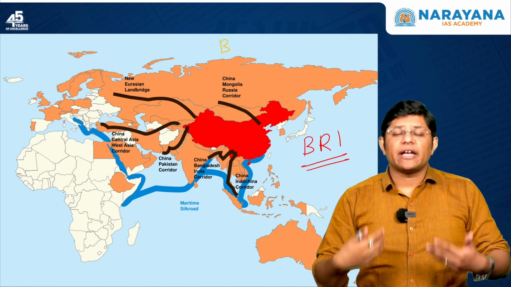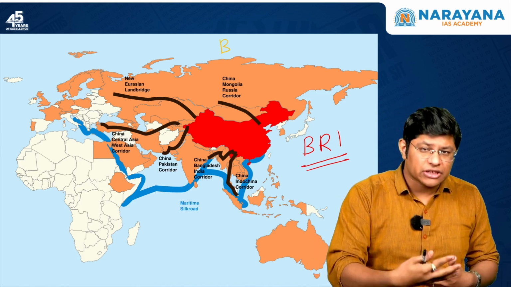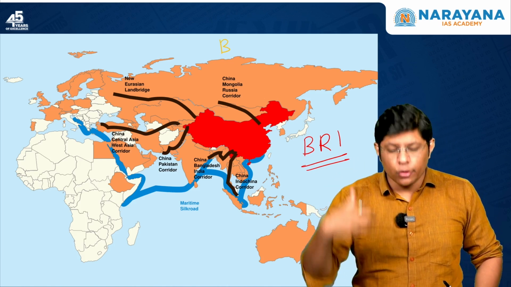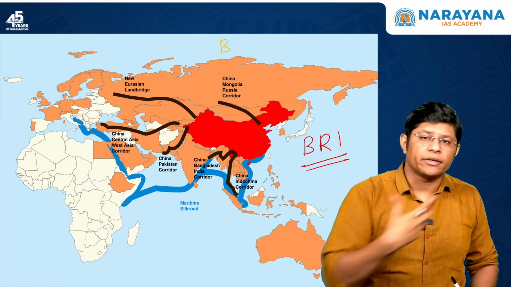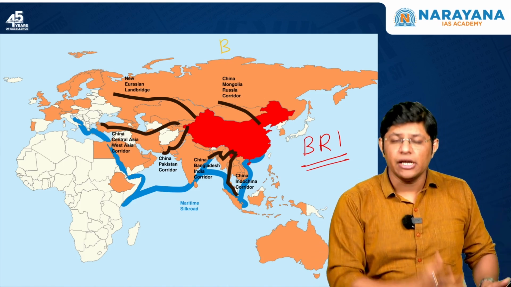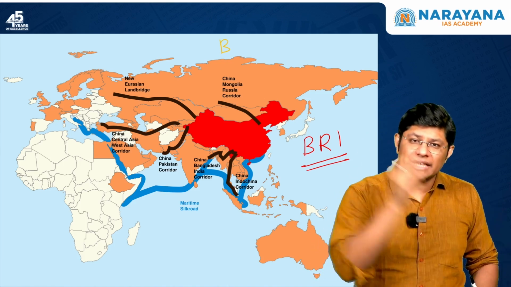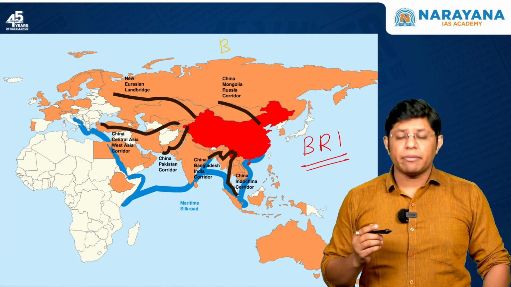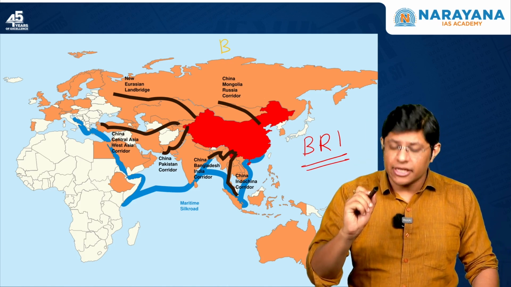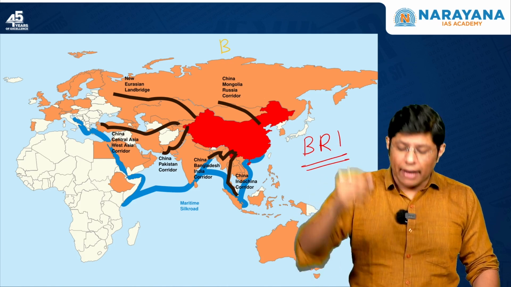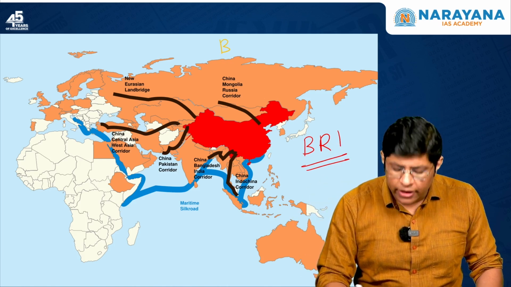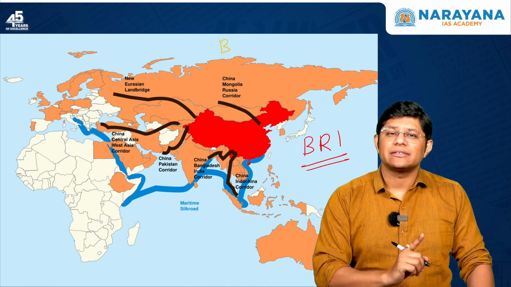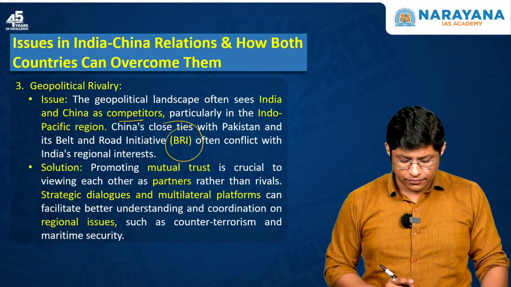The reason why China is investing massively in infrastructure is because China can export their manufactured goods to different parts of the world. For that, you need infrastructure, and that's the reason China is investing massively in infrastructure. Right? So, this is the Belt and Road Initiative, but the problem with it is that it is passing through India's Jammu and Kashmir. That's the reason it is conflicting with India's interest. I hope you understood the point.